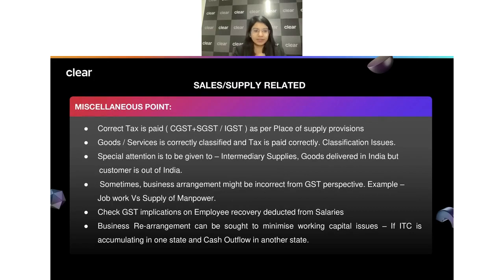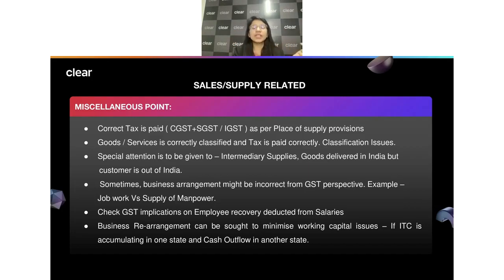Then there is another important point which we should keep in mind. We all understand that many times we may end up showing the incorrect tax type, right? Rather than charging IGST, we would have charged CGST, SGST. That can be a case. Now, there you have to first see whether you made a mistake in the invoice itself, or you have correctly issued the invoice. It's just like while reporting GSTR-1, you may have made a mistake. It could be anything, right? If in the invoice itself you have made a mistake, better you first raise a credit note to nullify the transaction, and then raise a debit note with the correct tax type. That is how you should always do it.